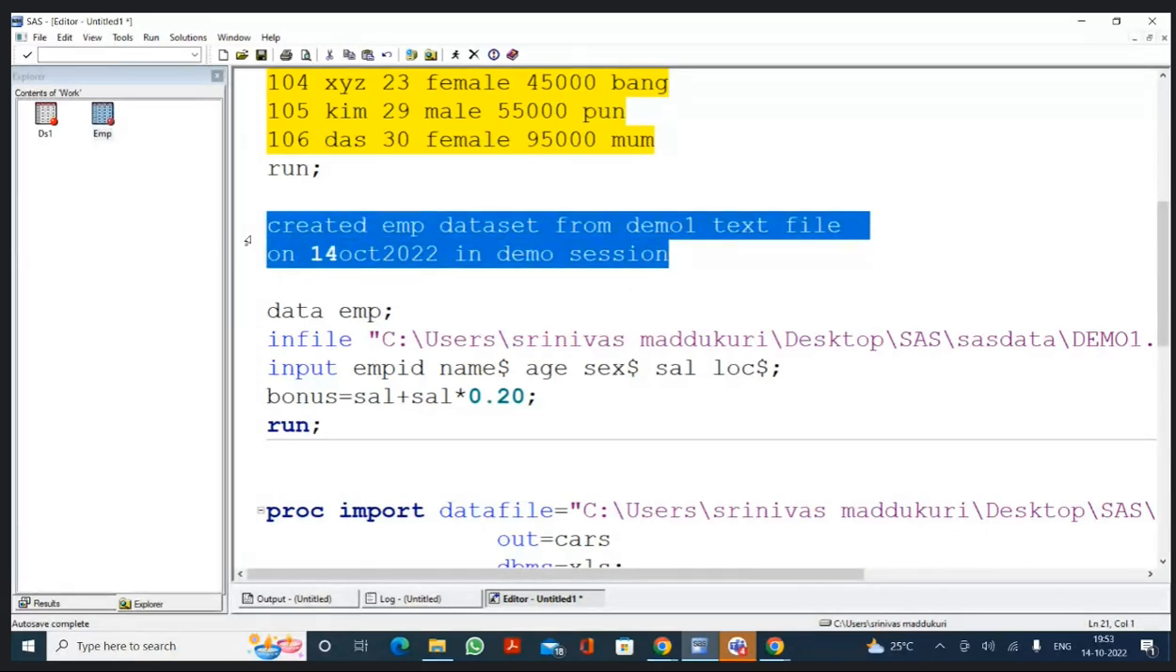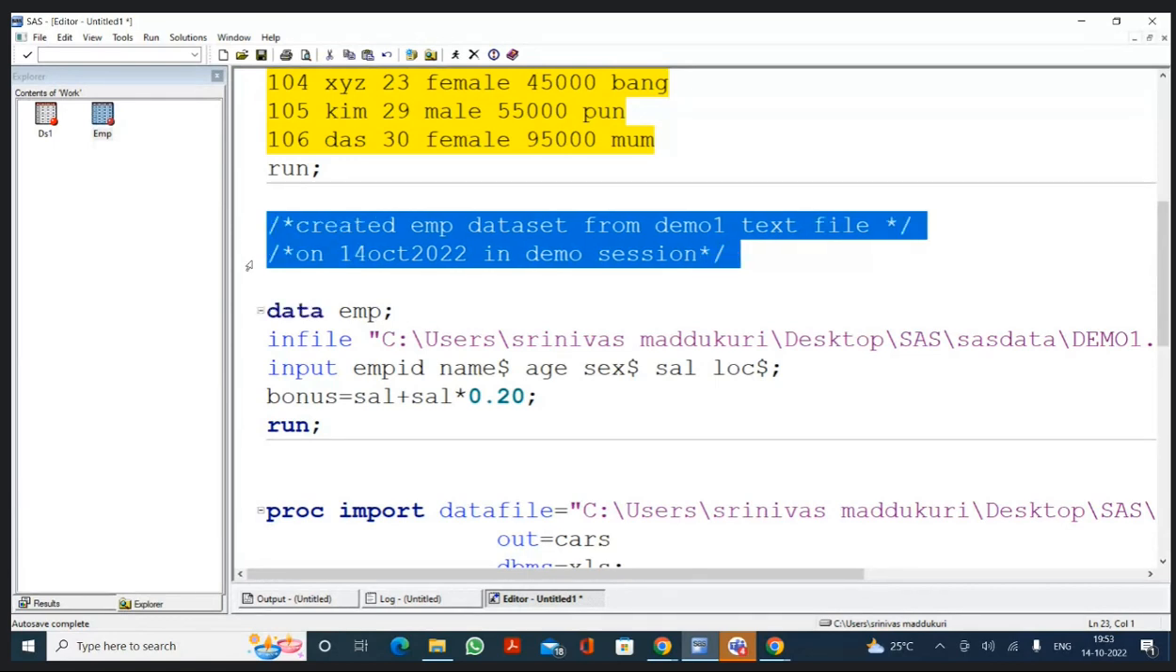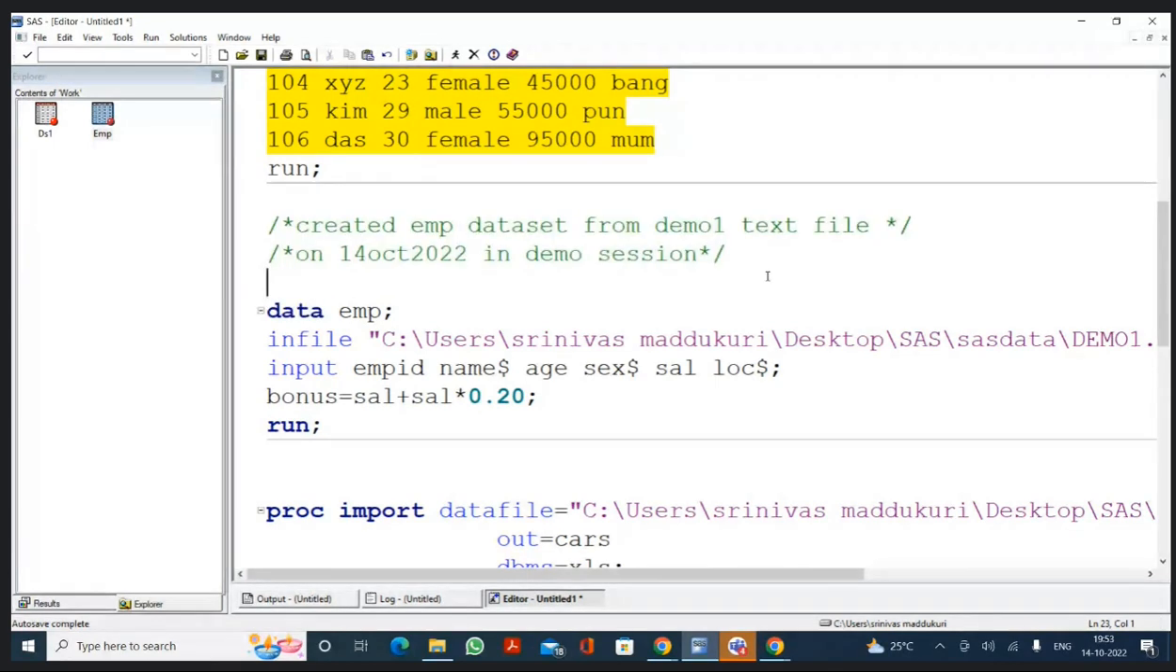Now if you want to comment it, press Control forward slash. Now it will become commented. These are the two methods. Control Shift forward slash will uncomment.